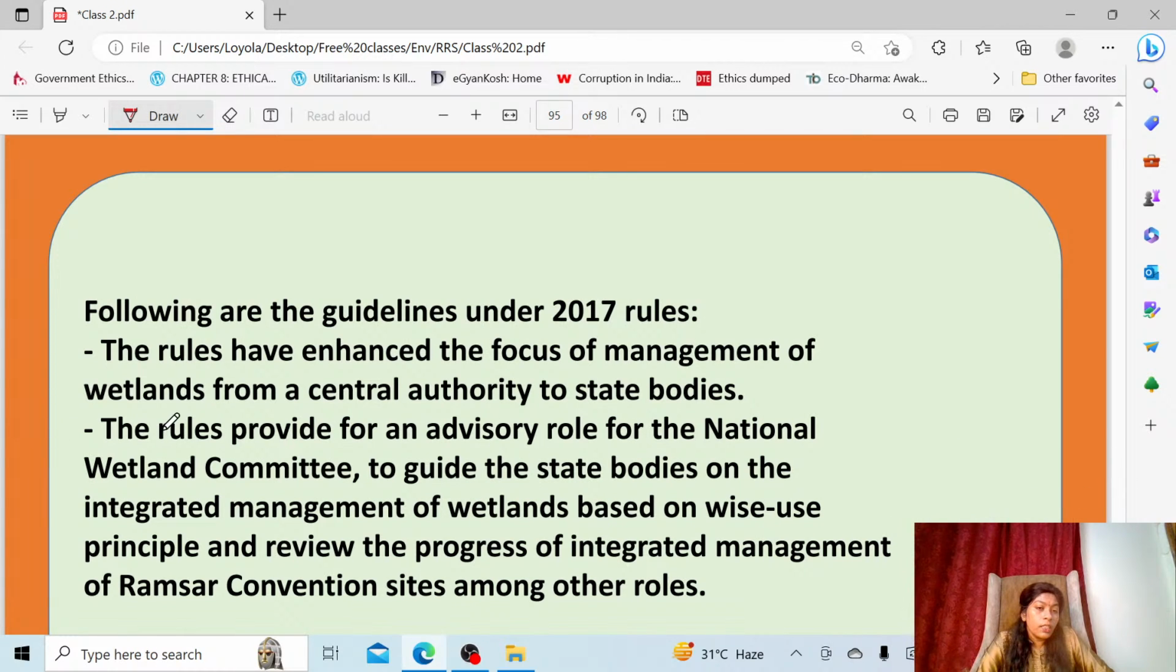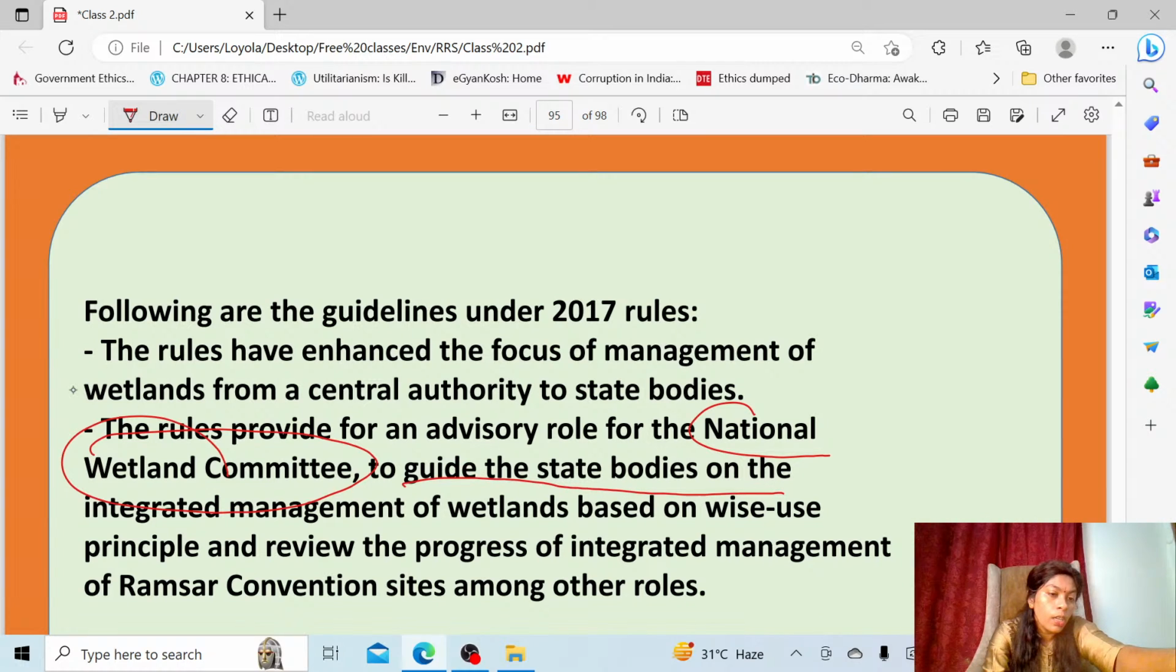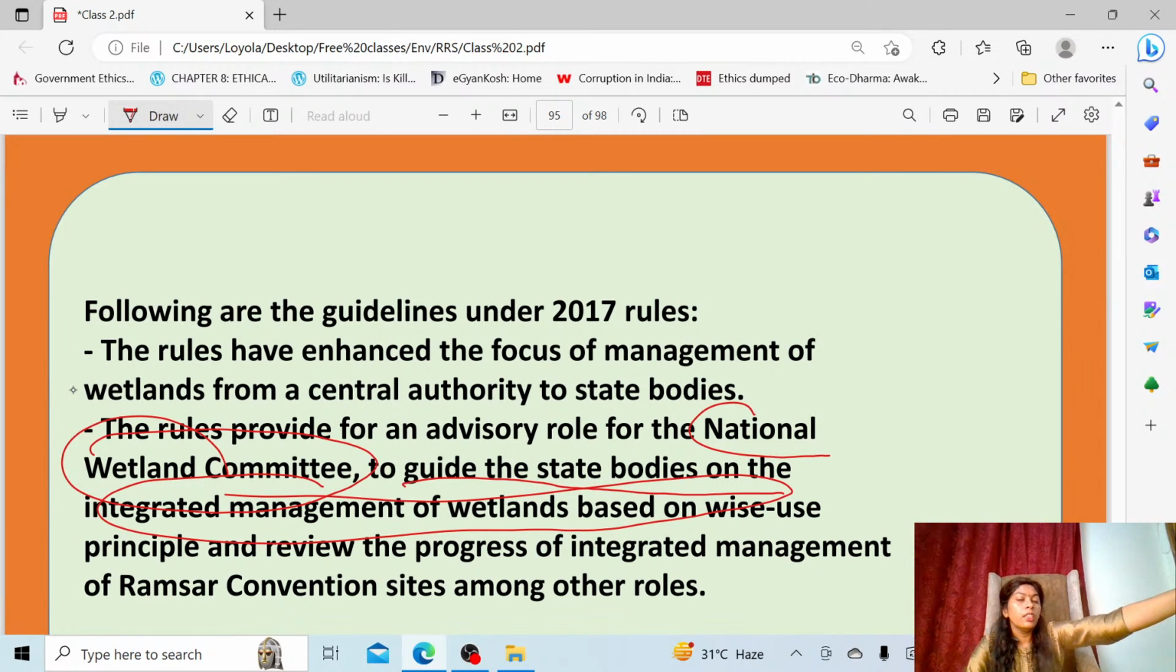See, under the 2017 rules, there is one important point: the rules provide for an advisory role for the National Wetland Committee. The Wetland Committee will act as an advisory body to guide the state bodies on the management of wetlands. How well you are going to wisely use the wetland, how you are going to protect the wetland, and review the progress of the management of the wetlands based on any convention. All this will be done by this wetland committee, so they act as an advisory body.